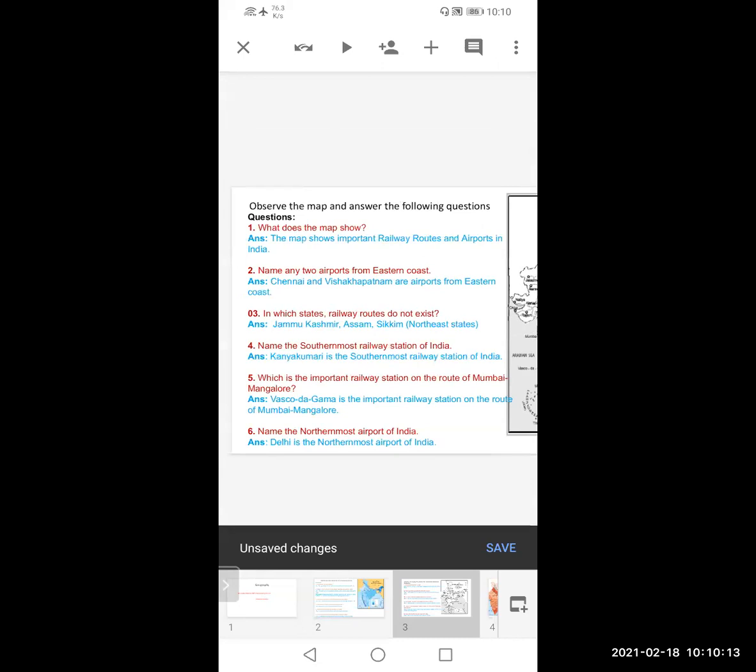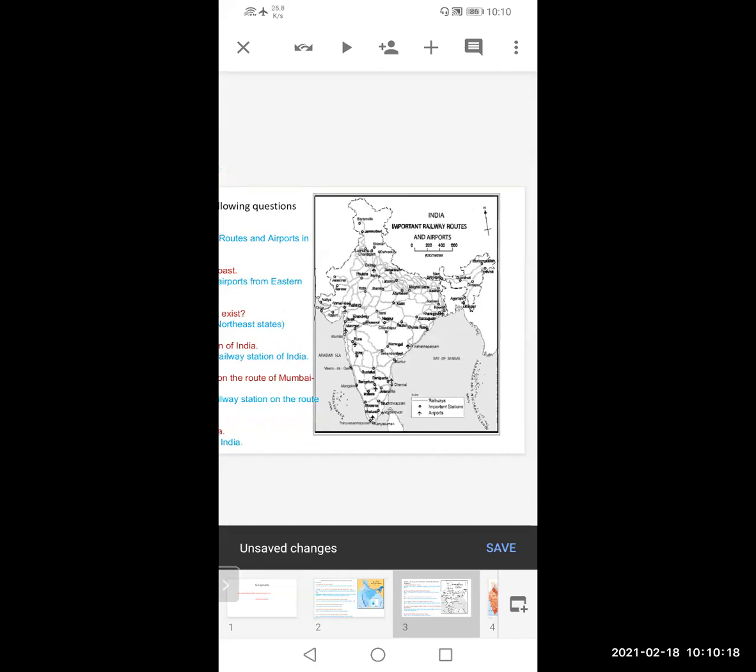Now next question. In which states do railway routes not exist? Now see here.